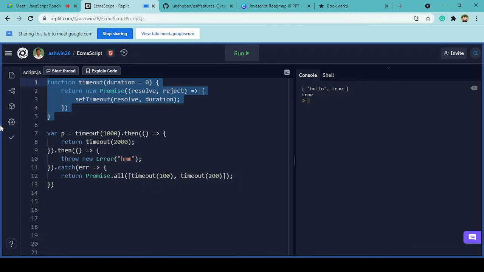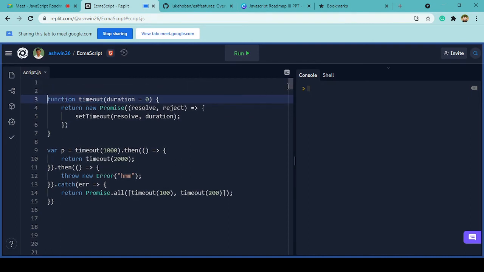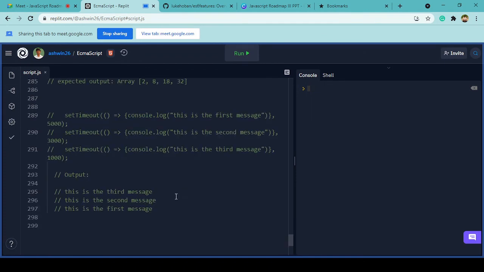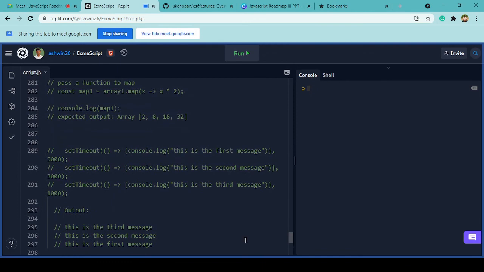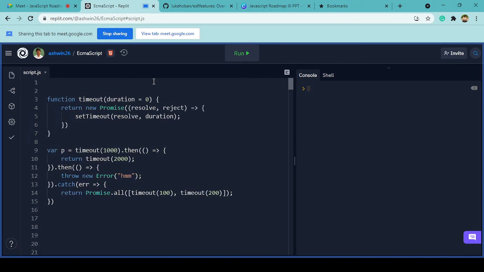Okay, so what they have given over here is timeout. I try to run this. Let me run it. It's running properly. Okay, cool. So let me show you setTimeout properly. I think there's a code example. Okay, great. I have this code example, right? Let me bring it to the top to better understand what setTimeout is and what happens here.